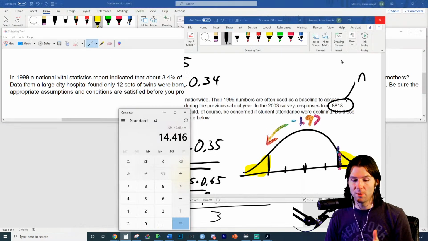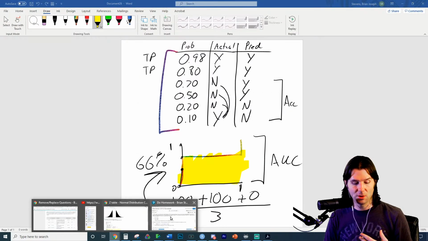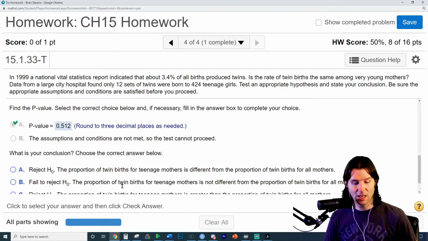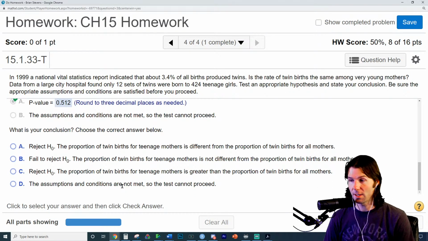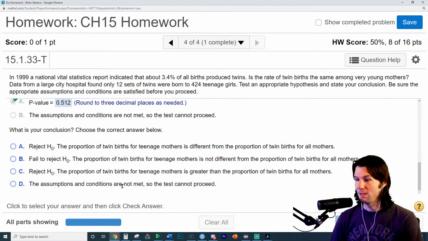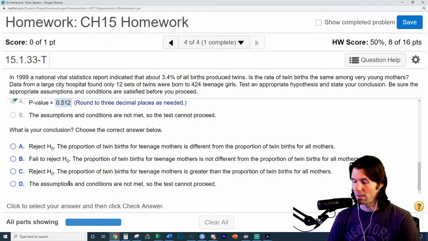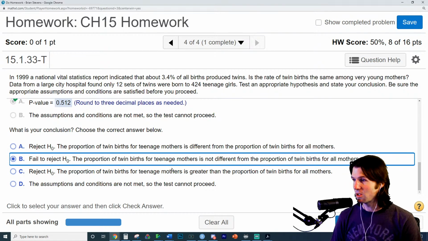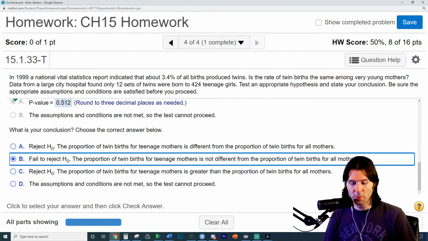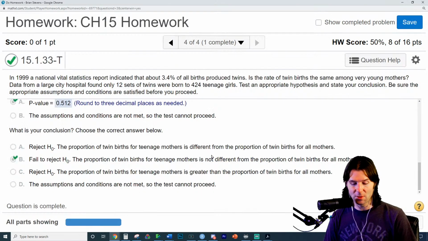When the p-value is low, reject the null. When the p-value is high, just what? When the p-value is low, reject the null. When the p-value is high, just let it fly. Just let it be. Which means fail to reject, and then we don't have evidence to suggest that they're different. So we would fail to reject. We would not have evidence that they're different.